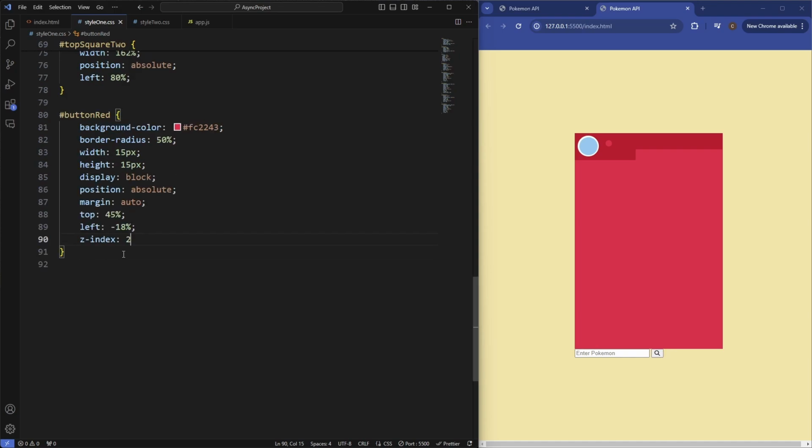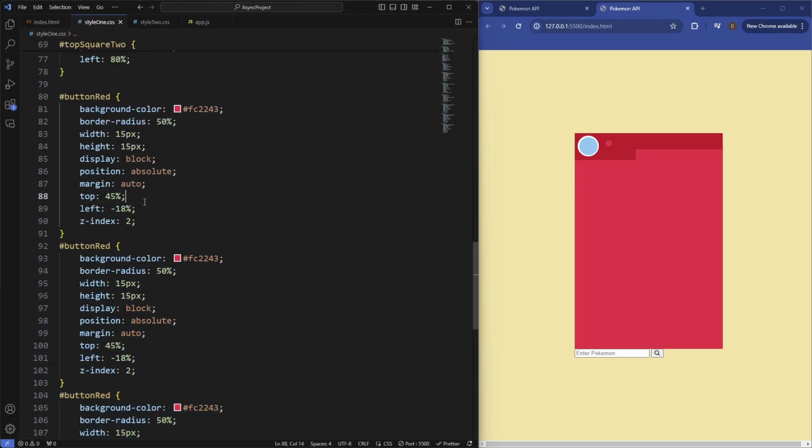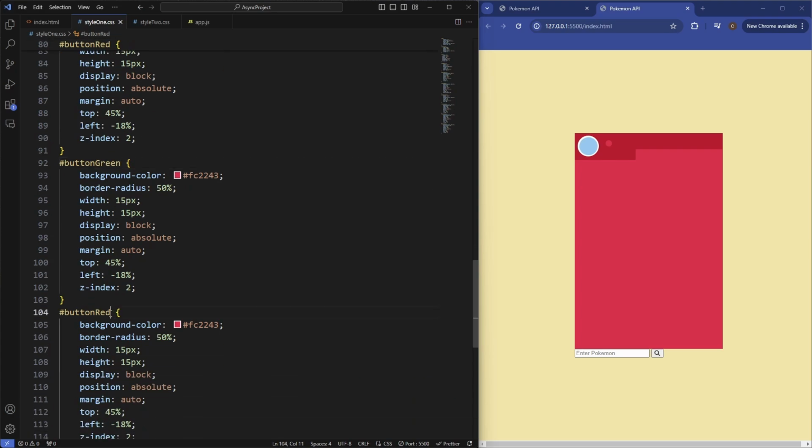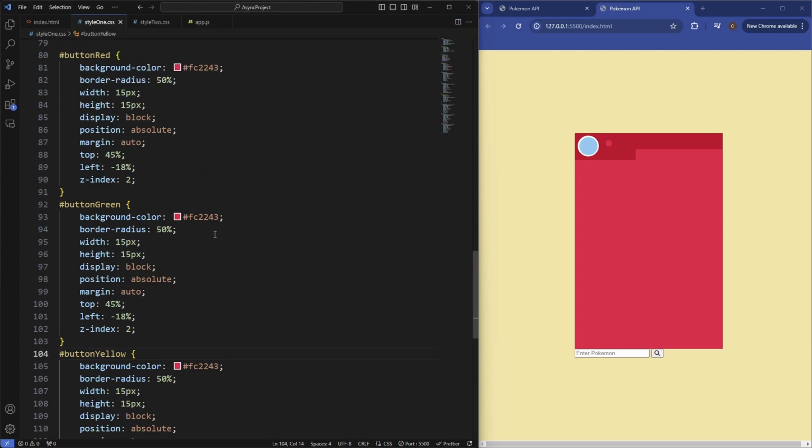Let's just duplicate this now for the other 2 because they're quite similar. So it would be button red, and then button green, and button yellow. They're going to have some different styling. Button green is going to have a different color, of course: 58BB69.